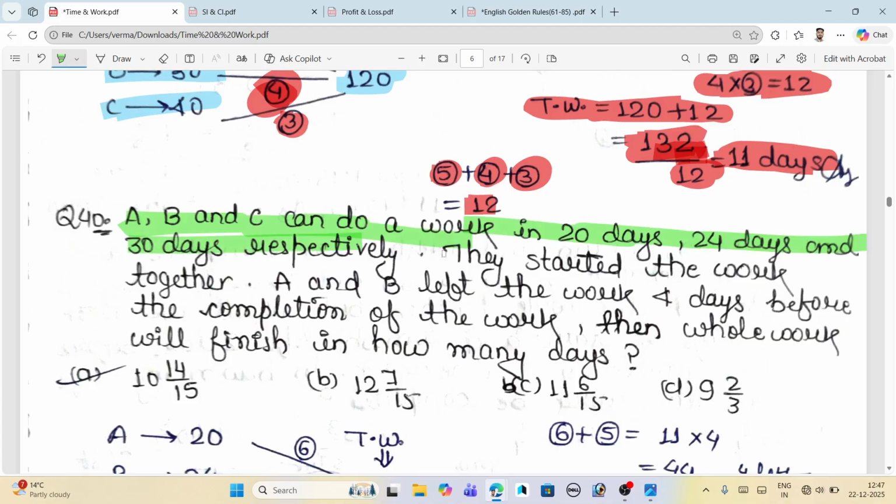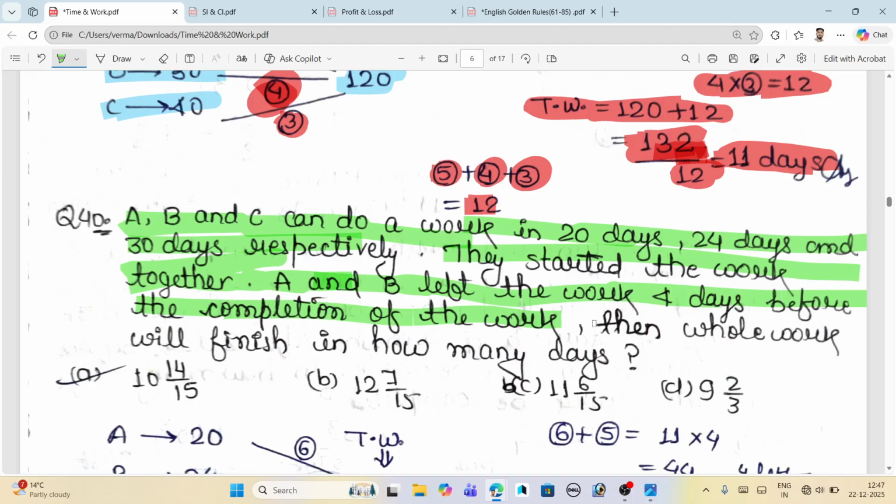They started the work together. What is written here? Read it. A and B left the work 4 days before the completion of the work. This is the same as before.